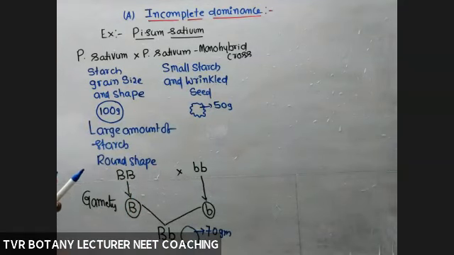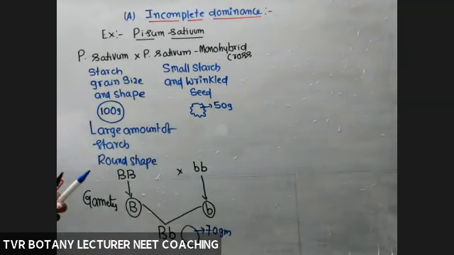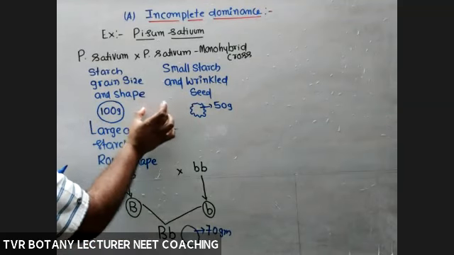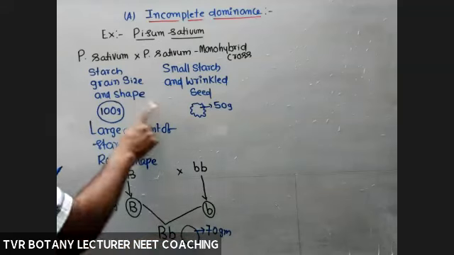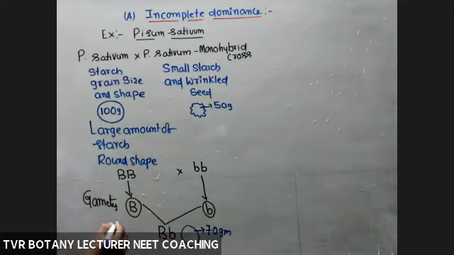Not completely large, not completely small. In between means 100 grams, 70 grams, 50 grams, like that. Nearly round, almost round, little wrinkles are present. So this one is incompletely dominant. Here capital B is incompletely dominant, not completely expressed.